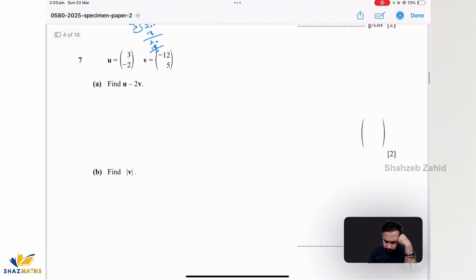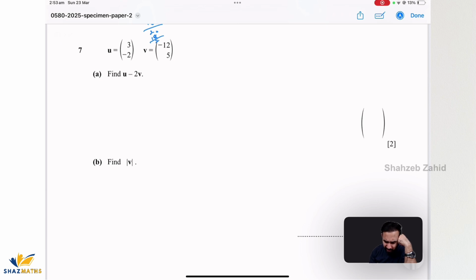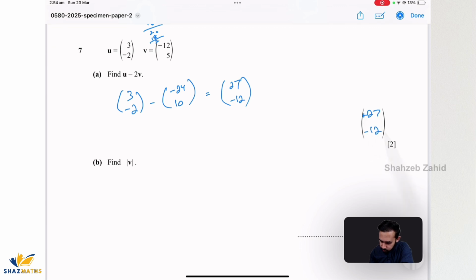Okay, so we do have two translation vectors. U is (3, -2), V is (-12, 5). We have to find U minus 2V. So U is (3, -2), and then minus 2 times V, which is minus 2 times -12 is 24, and minus 2 times 5 is 10. And I simplify this out. 3 minus minus becomes plus, so that's gonna be 27. And then minus 2 minus 10 is minus 12. Oops, sorry, that's positive 27 and minus 12.